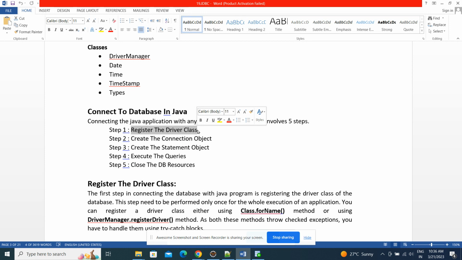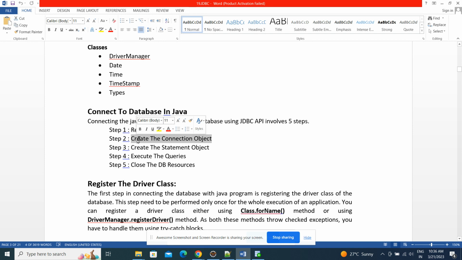We need to register the driver class in our application. Next, create the connection object. Once the driver class is registered, get the connection with the database by passing the URL, username and password. By giving these three details, we can get one connection with the database. Then in the second step, the connection is ready.